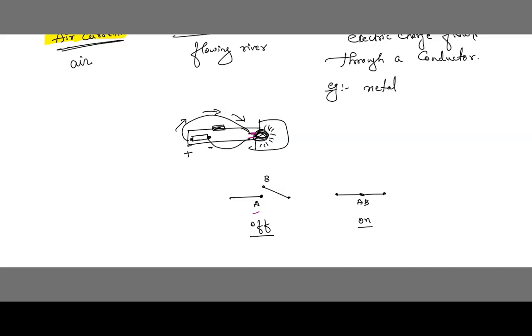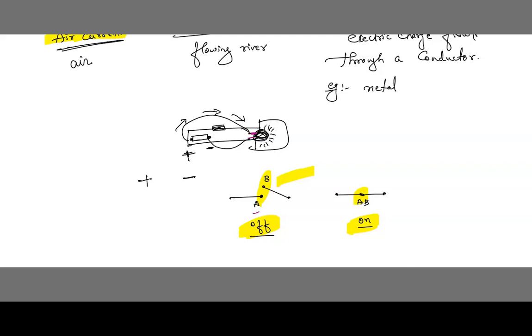Always remember, the current moves from the positive direction to the negative direction. Whenever we see it, the positive side will be on the left hand side and the negative side on the right hand side. When these two links A and B connect with each other, it is called the on condition. If they are disconnected and there is a gap between A and B, that condition is called the off condition.